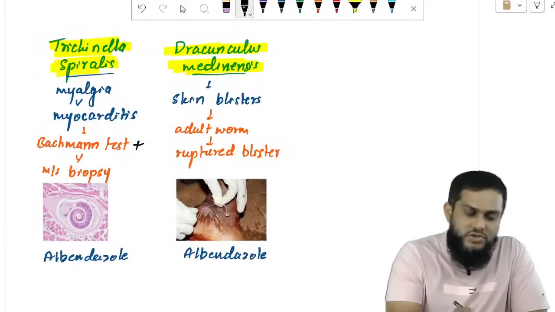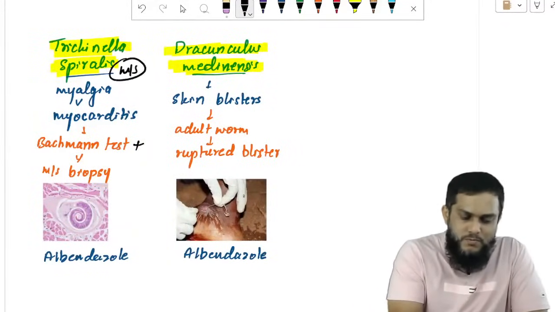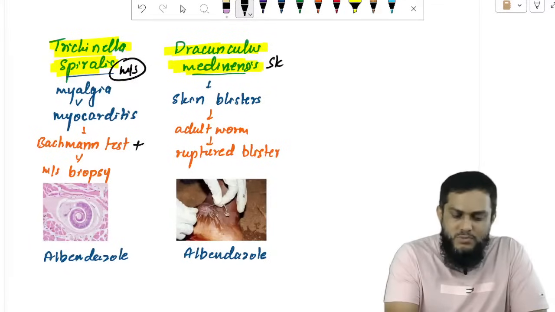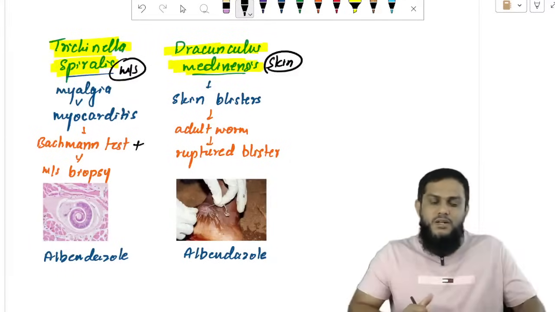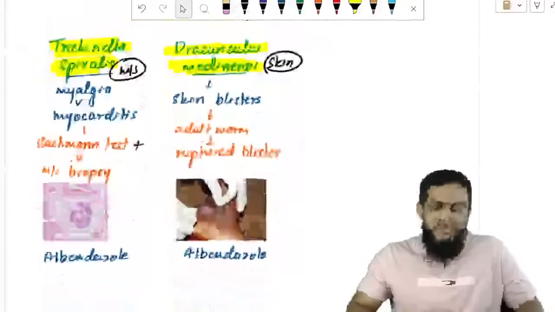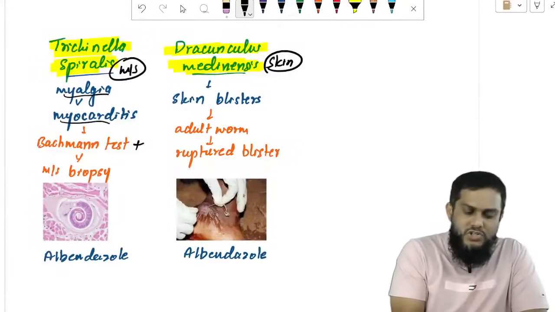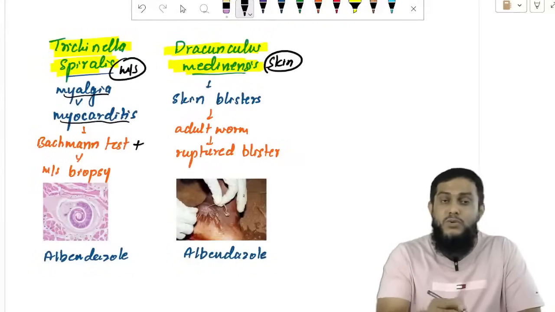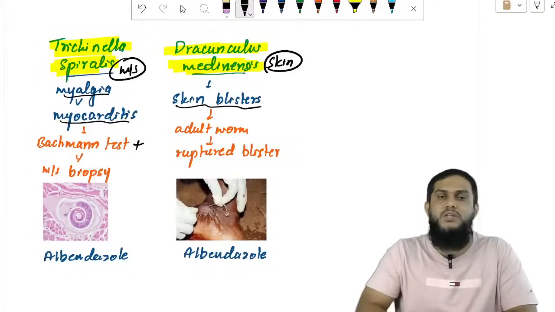Trichinella spiralis affects which tissue? Muscle tissue. Dracunculus medinensis affects skin tissue. And the filarial worm affects lymphatic tissue and subcutaneous tissue. Whereas Trichinella spiralis affects muscle tissue, manifesting with myalgia and myocarditis. Dracunculus medinensis affects skin tissue, manifesting with skin blisters.